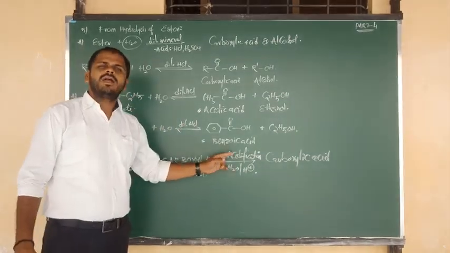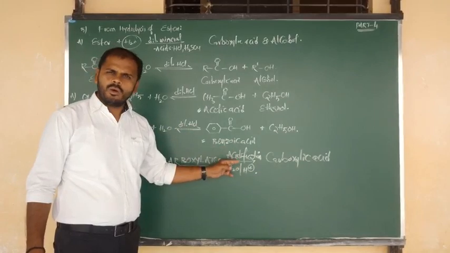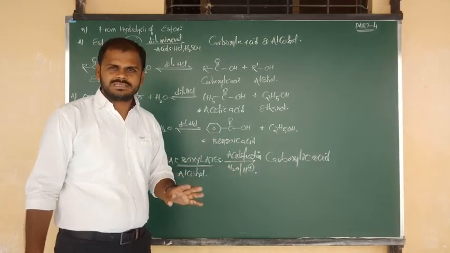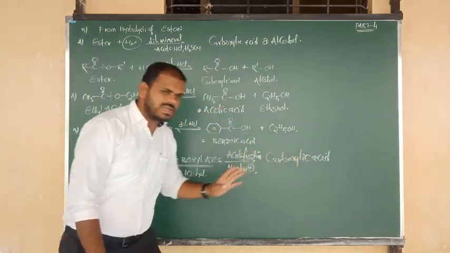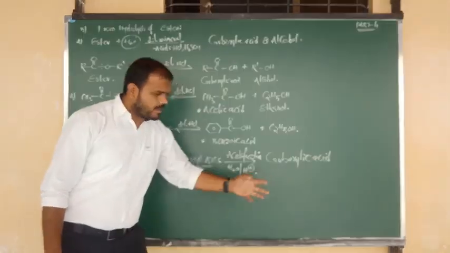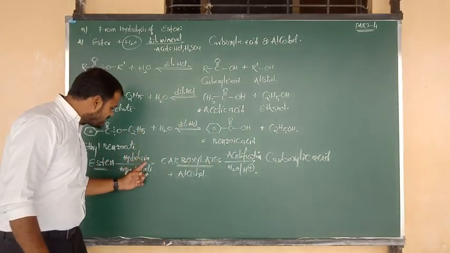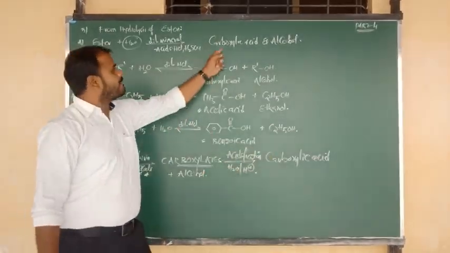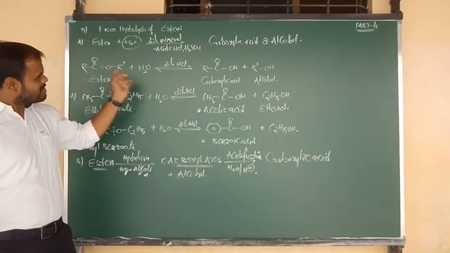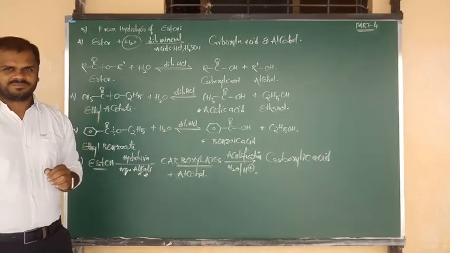Such carboxylates undergo acidification, or we can say hydrolysis, and finally are changed into the carboxylic acids. So after the second step you got carboxylic acid, and in the first step you got alcohol. Here also the same thing, acid and alcohol, but the mechanism proceeds in a different way.